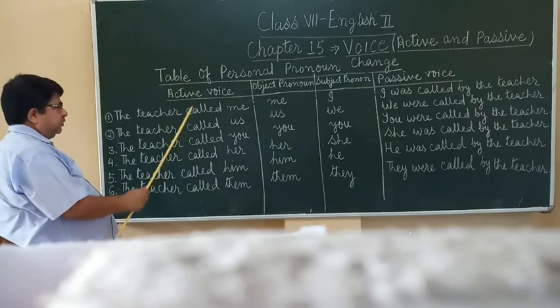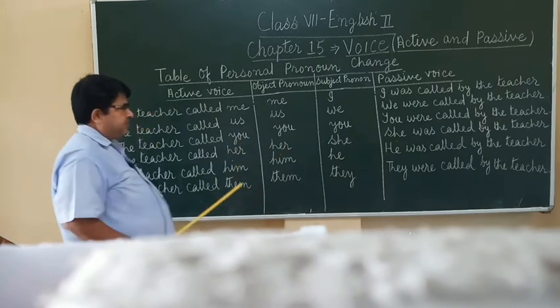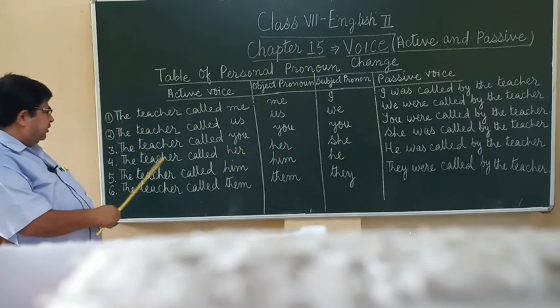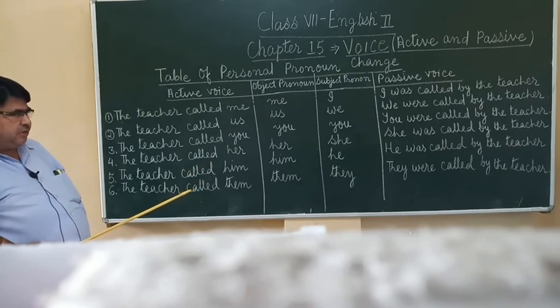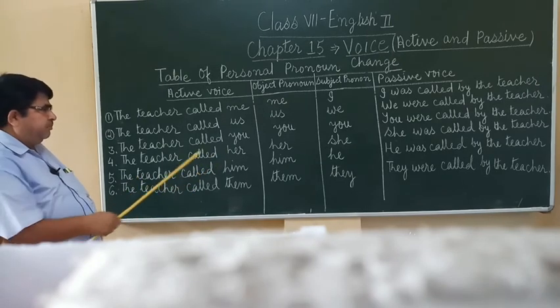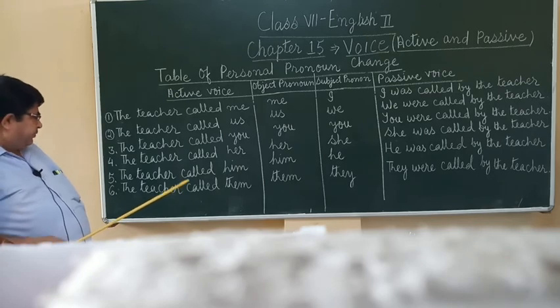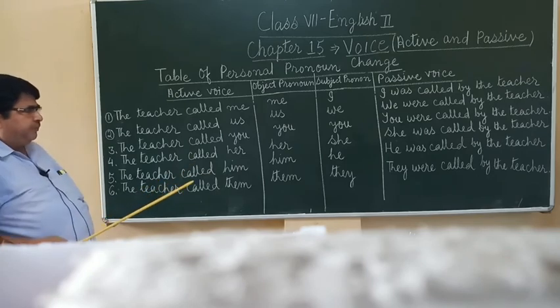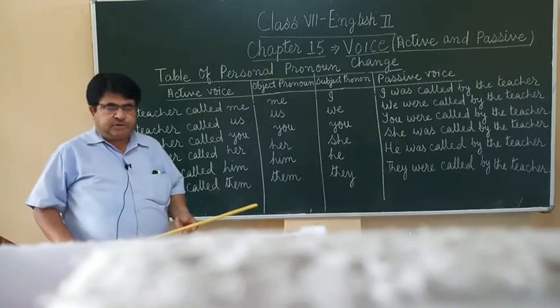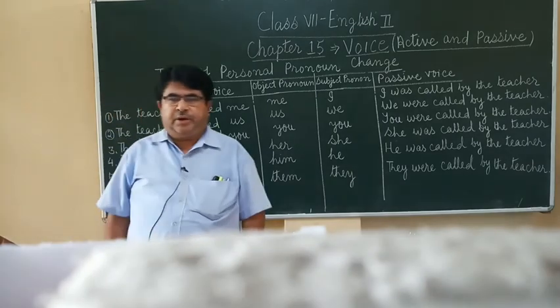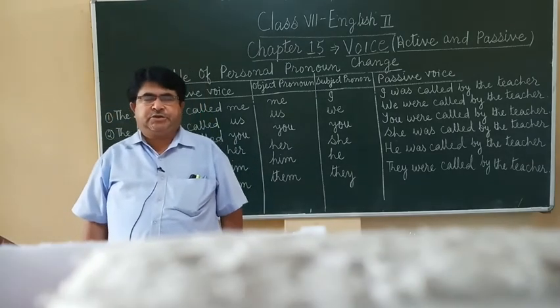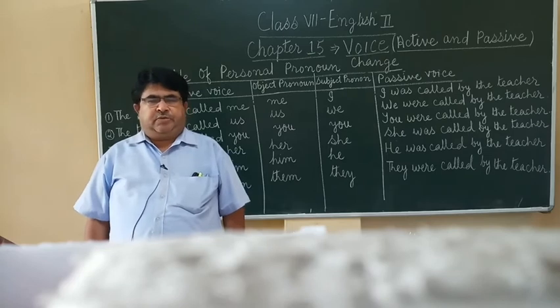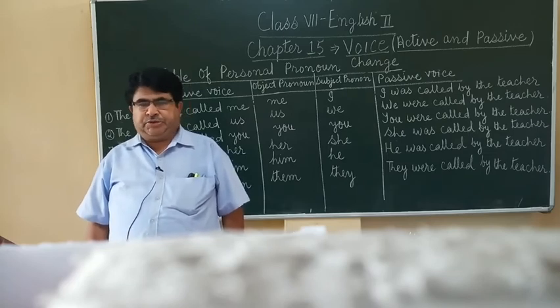The teacher called you, you were called by the teacher. The teacher called her, she was called by the teacher. The teacher called him, he was called by the teacher. The teacher called them, they were called by the teacher. I think you have understood about the personal pronoun change from active voice to passive voice.